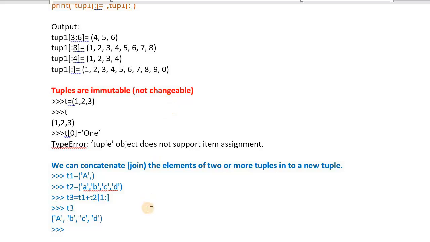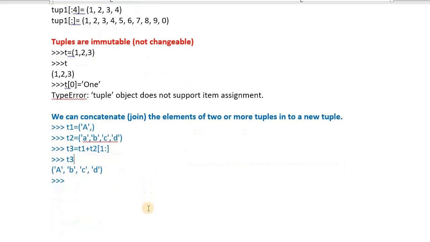Next, one more simple example for you. It is not changeable, but you can perform slice operations and combine them, generating whatever you want. That is possible because we can concatenate. That means we can join the contents of 2 or more tuples into a new tuple.